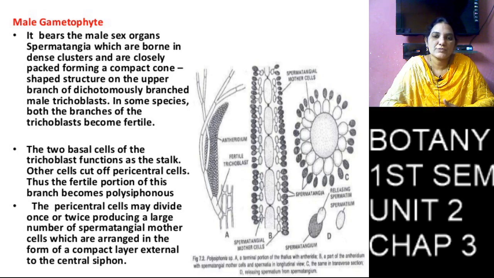The spermatangium mother cell undergoes meiosis division and is divided into 4 haploid cells. Each cell develops as a spermatangium, and each spermatangium produces one spermatium. The spermatium is nothing but a male gamete, nothing but an androspore. The spermatium is a round structure and does not have any flagella.